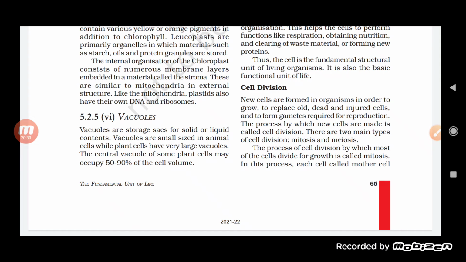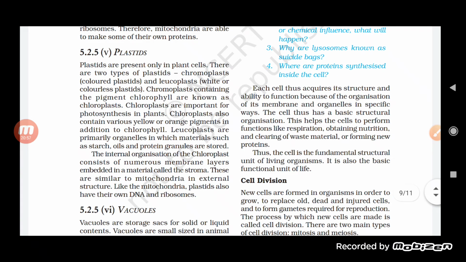Now basically its size varies between the plant cell and the animal cell. In a plant cell, they are generally large, but in an animal cell, they are generally small. In the plant cell, they are present at the center, so they occupy the maximum portion of the cell volume, while in an animal cell, they are quite small.